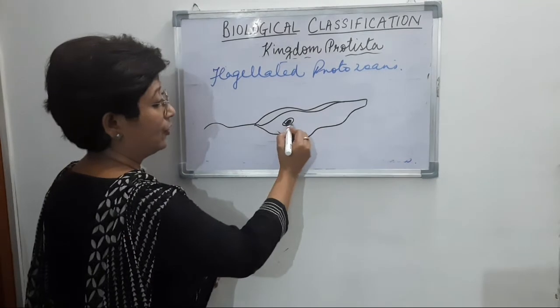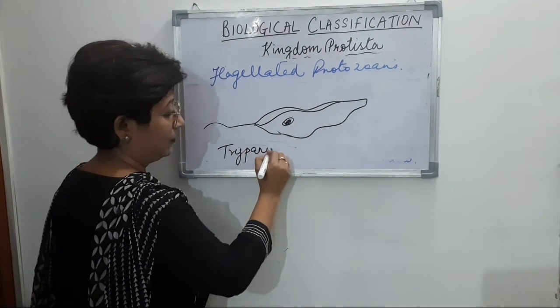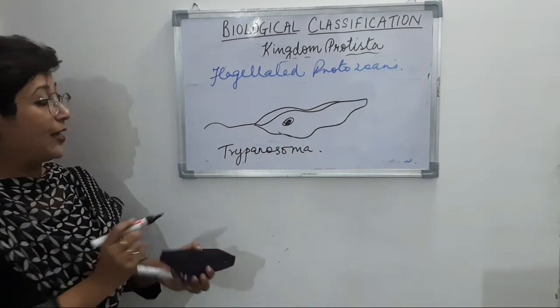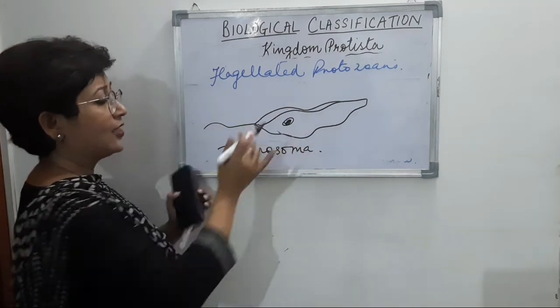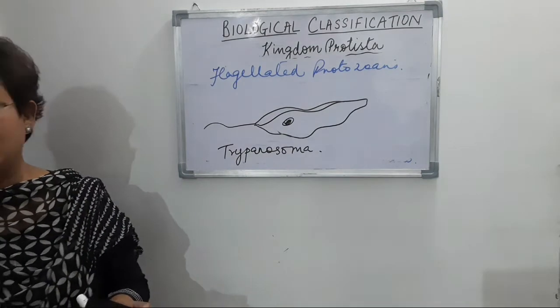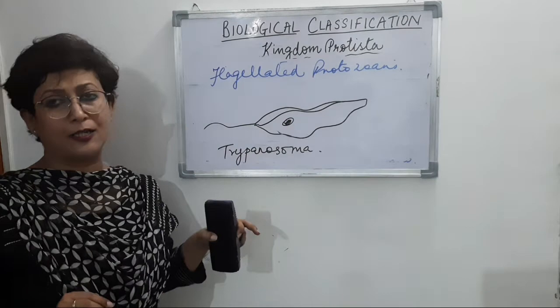So let me draw the nucleus and the trypanosoma, right? If you look at trypanosoma, this is one flagellum that is present, and this is a flagellum that is almost hidden, actually attached to the body of trypanosoma, right?